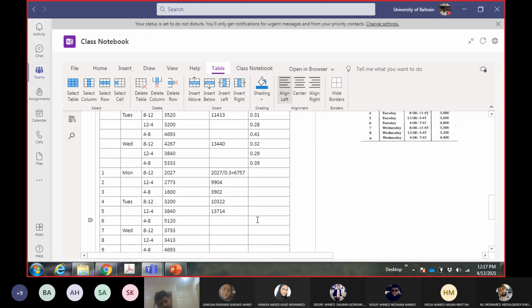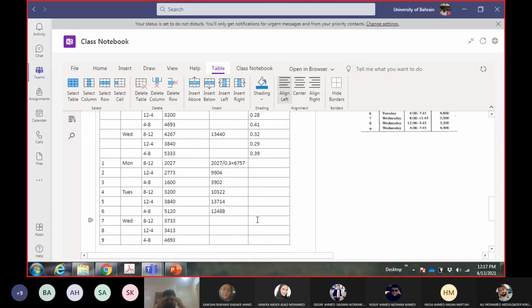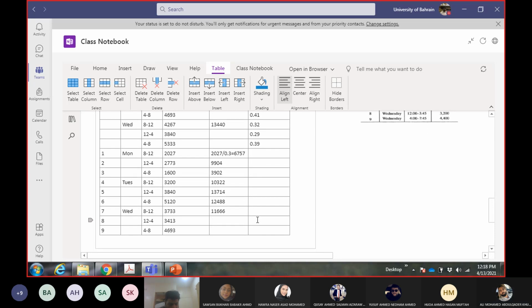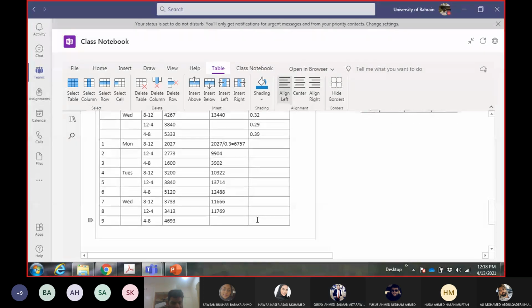Next, 12488. Next, 11666. Then 11769. And 12033.